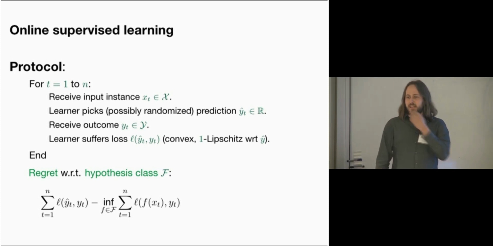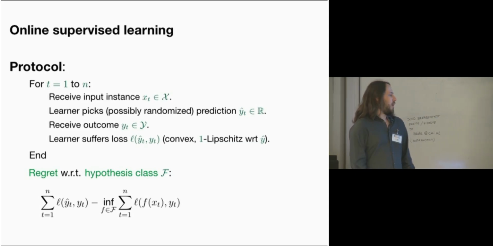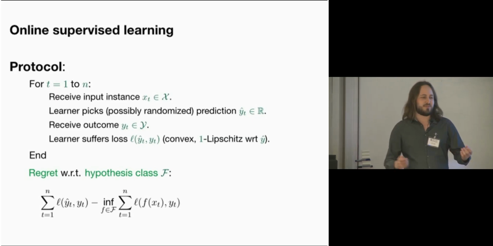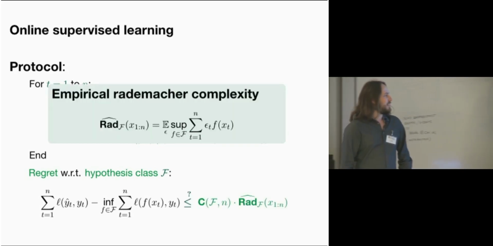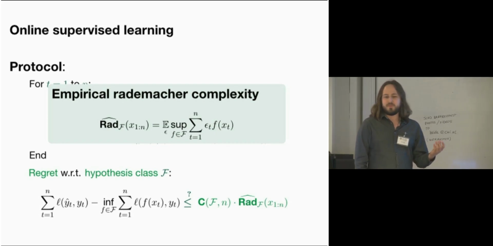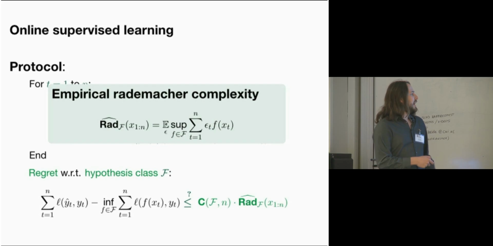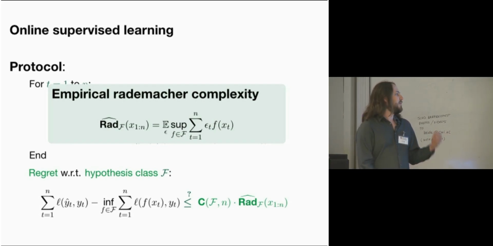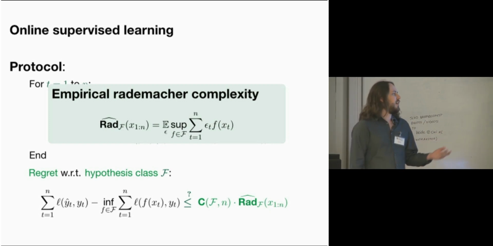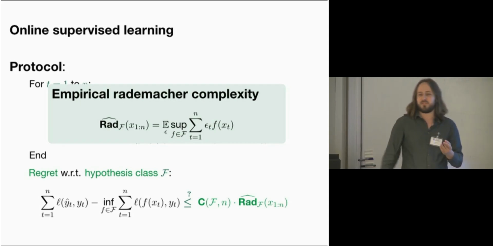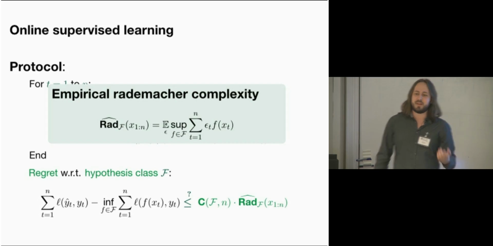What we're interested in in this work is whether our regret can be bounded by the empirical Rademacher complexity of the class we're considering, where the empirical Rademacher complexity is this classical statistical quantity that you all may be familiar with. It's just this thing where I sample a sequence of coin flips, or Rademacher random variables, and I take the element of my class that's most correlated with these coin flips on this sequence. This is well known from the statistical learning setting because for many losses, this captures the optimal instance-dependent rate that you can get.